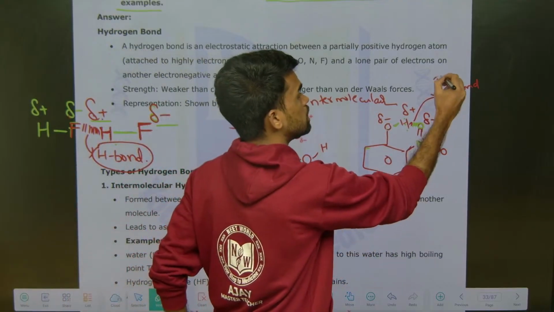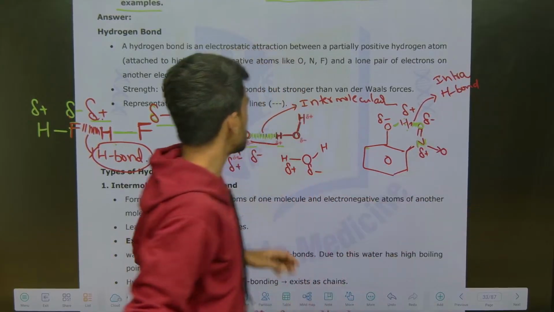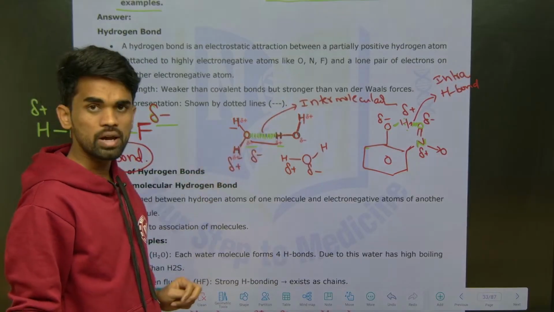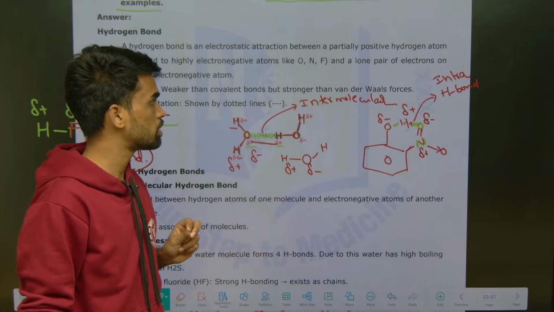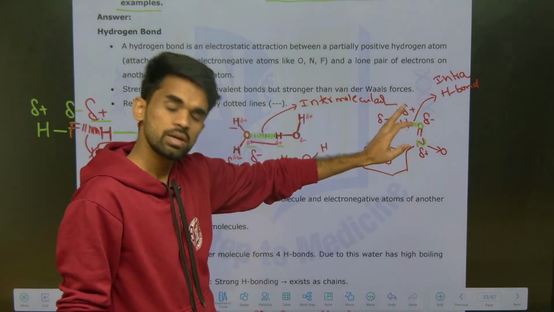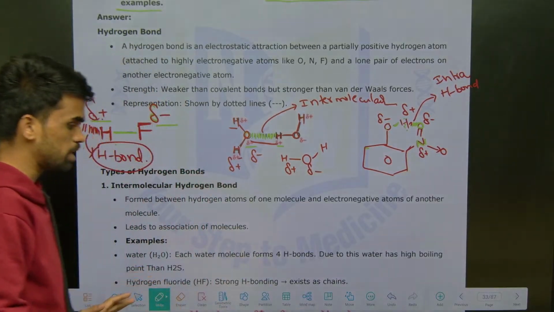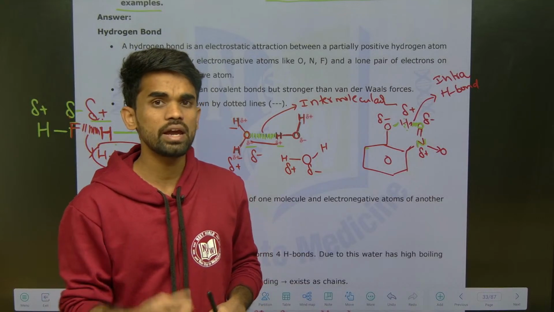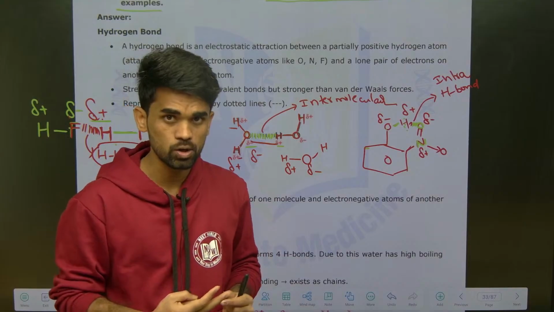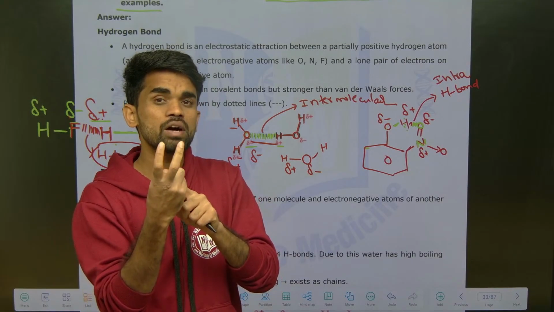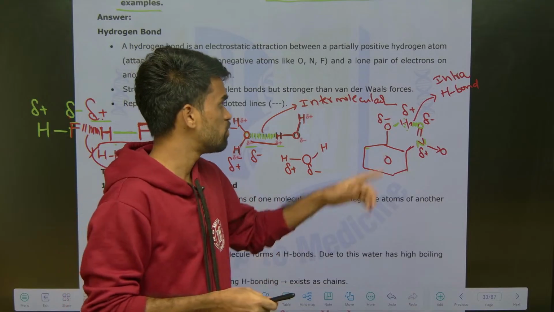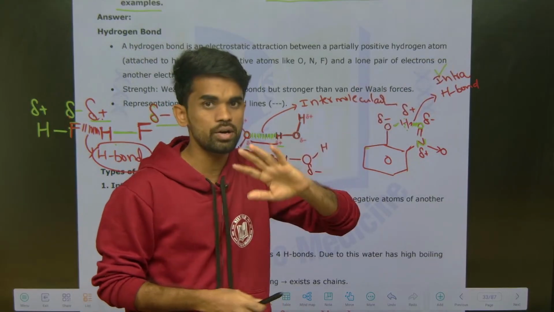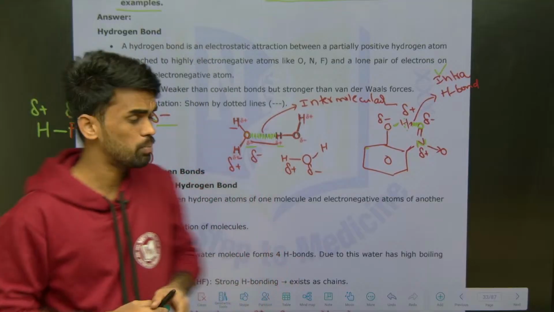So you can say it is intramolecular hydrogen bonding, whereas this is one molecule, this is the adjacent other molecule. So if it is between two molecules, you can say intermolecular hydrogen bonding. If this is within the molecule, intramolecular hydrogen bonding. So simply remember, for intermolecular hydrogen bonding a minimum of two molecules is required. If only one molecule is there, there will be a possibility to form intramolecular hydrogen bonding only. Okay, so this is what you need to remember here.